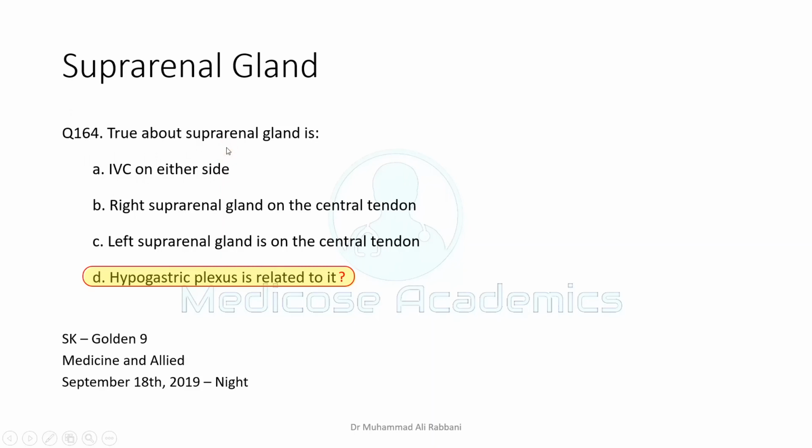No. Is there a suprarenal gland on both sides of the inferior vena cava? Yes, so maybe there's a grammatical mistake here. Both of the suprarenal glands are not related to the central tendon. The suprarenal gland is not related to the hypogastric plexus. It is related to the suprarenal plexus. Due to these reasons, I'd like to object that neither of the answers is correct.